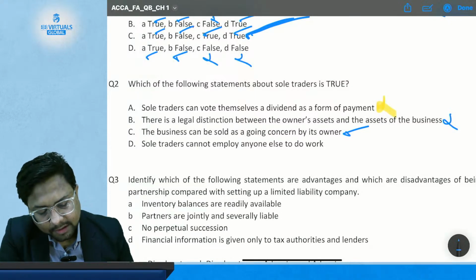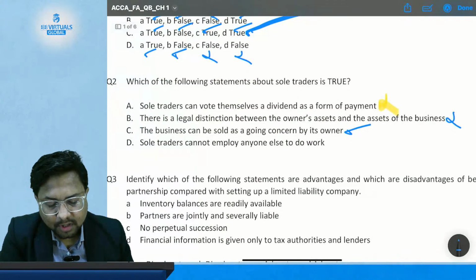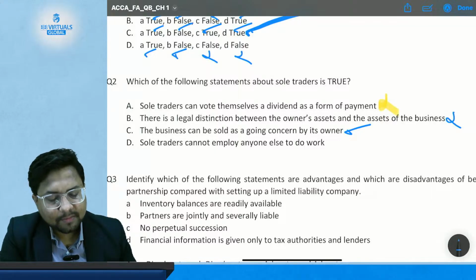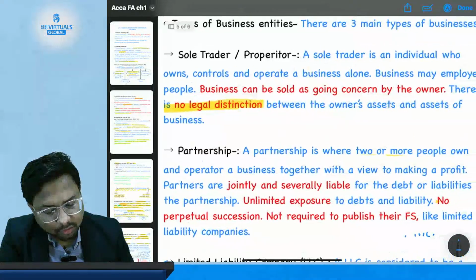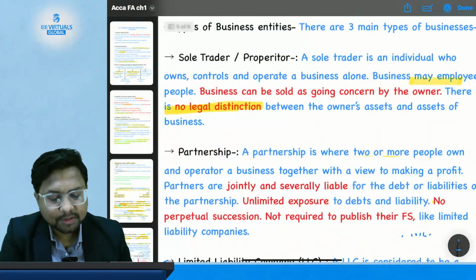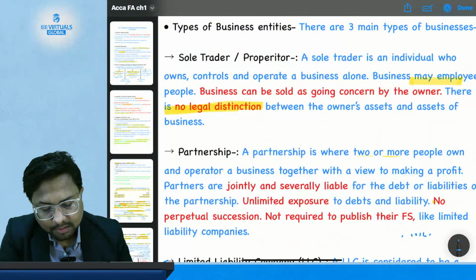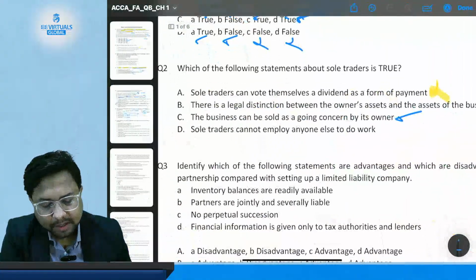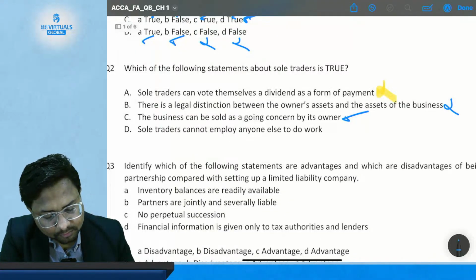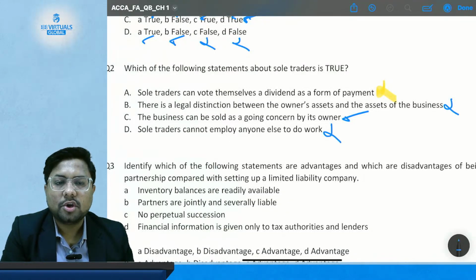Then we will read also statement number D. A sole trader cannot employ anyone else to do work. But we have studied what? A sole trader may employ people. So it is allowed to employ people, and the statement is saying it is not allowed. So this statement is also wrong.